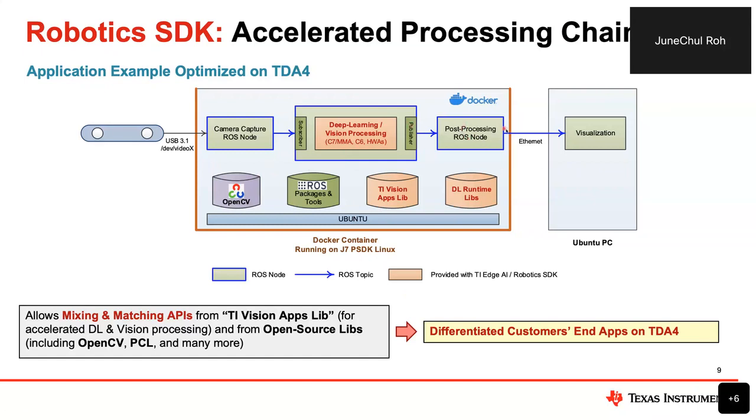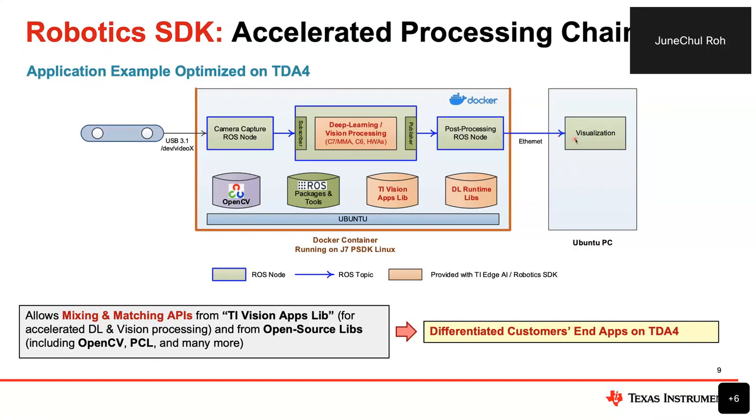And then ROS natively supports the deployment on different machines. So we are leveraging that in the reference design. For example, in this figure, the visualization can happen on another machine, an Ubuntu PC in this case.